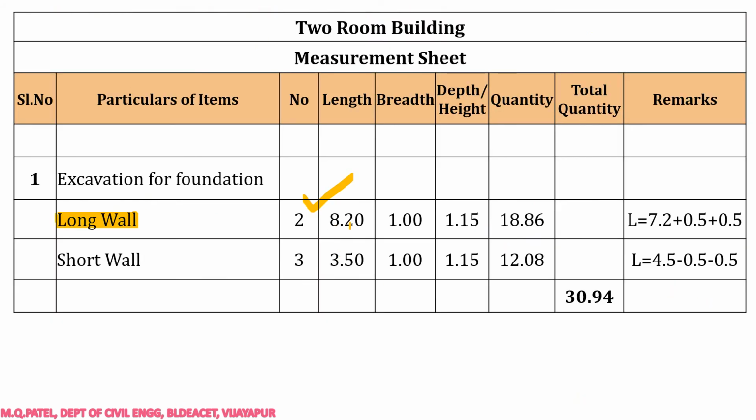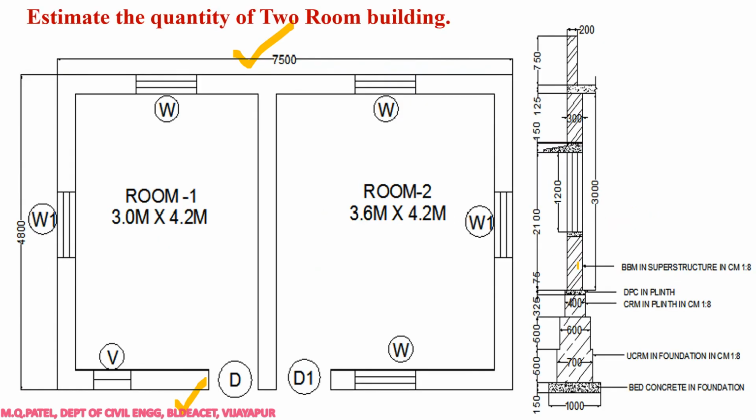So now we have to calculate the length. How do you calculate this length now? So length will be equal to center distance, right? So this is 7.5 minus 150 here, minus 150 here. So the center to center length is how much? 7.2. Center to center length is 7.2, right?